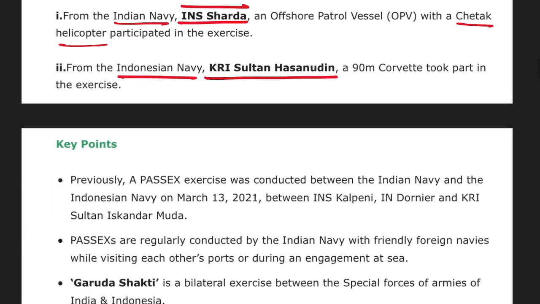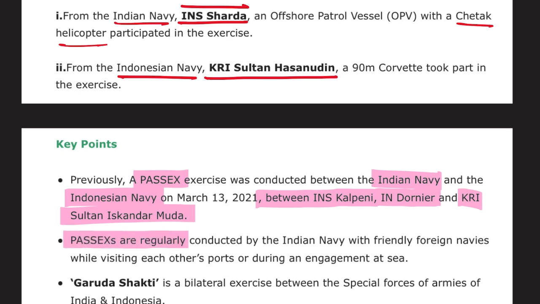If we look at the key points, previously a passage exercise was conducted between the Indian Navy and the Indonesian Navy involving INS Kalpeni, IN Dornier and KRI Sultan Iskandar Muda. These are the naval ships of the Indian Navy and the Indonesian Navy. These passage exercises are regularly conducted between the Indian Navy and foreign navies while visiting each other's ports or during an engagement at sea.